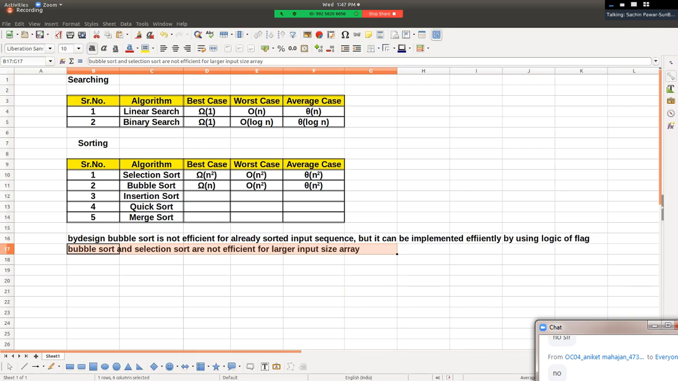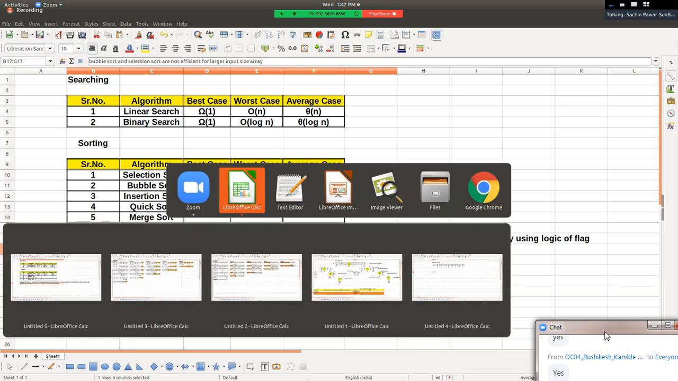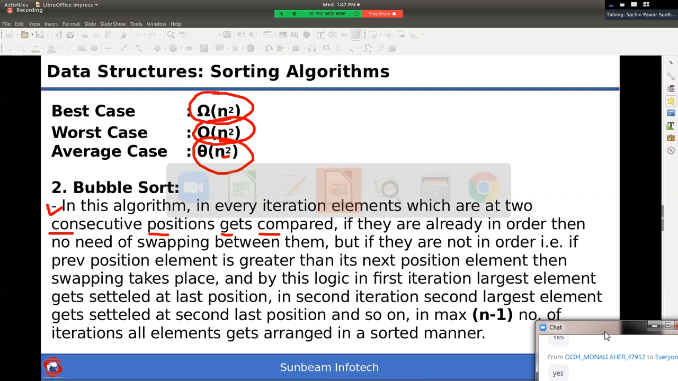Shall we continue with the next algorithm? We continue with the next algorithm, right? And the next algorithm is insertion sort. Next algorithm is insertion sort, right?